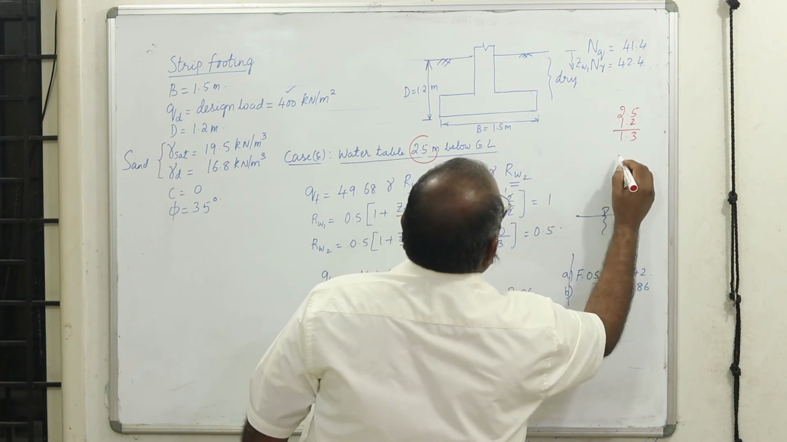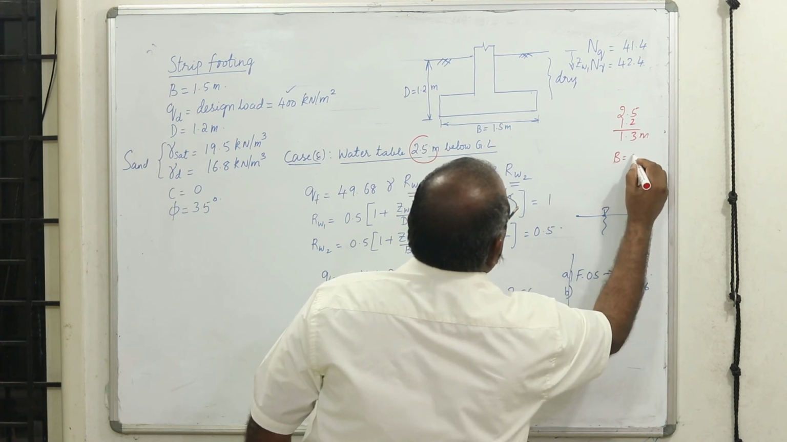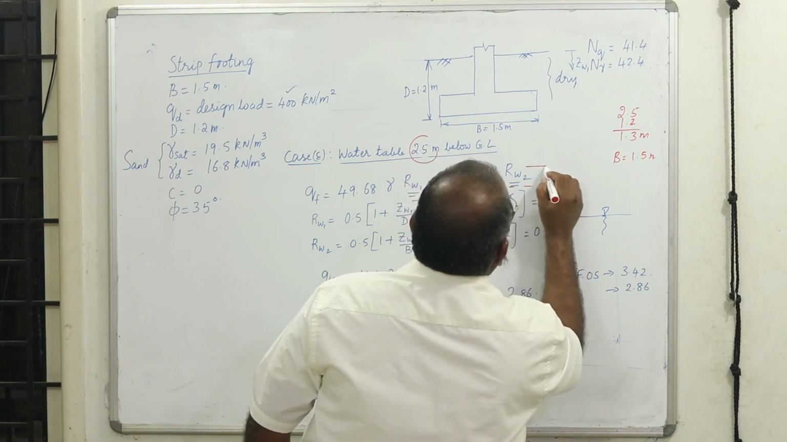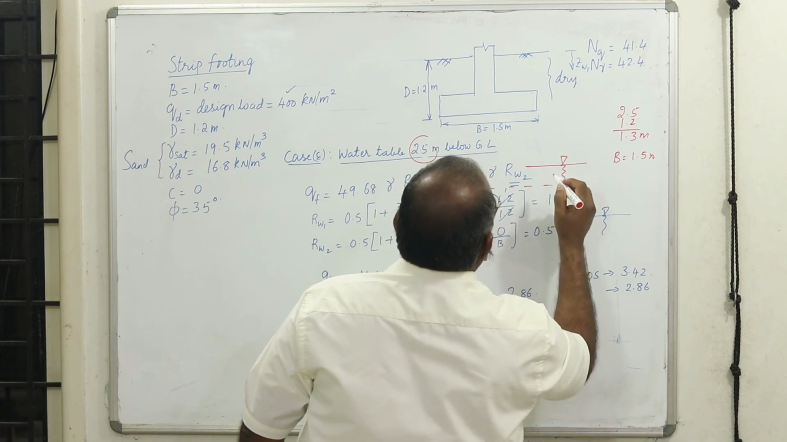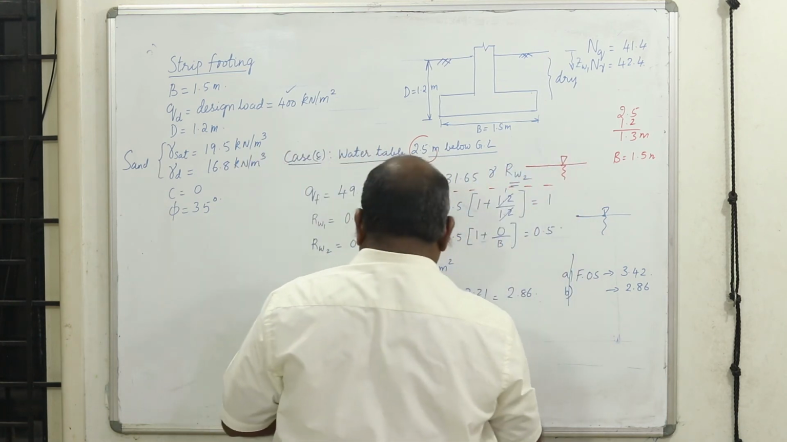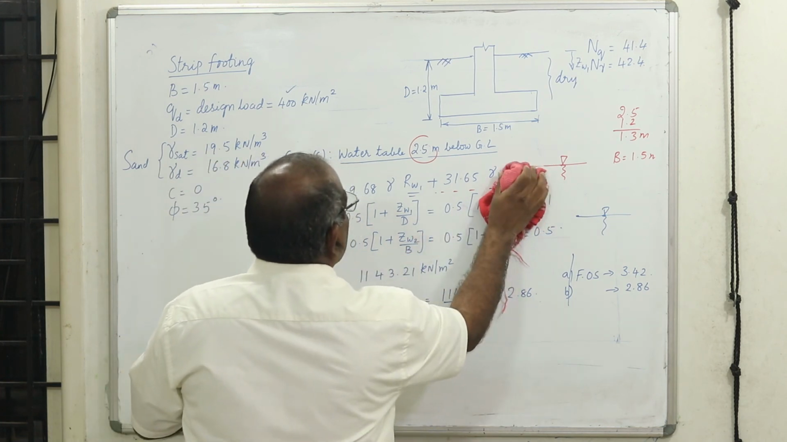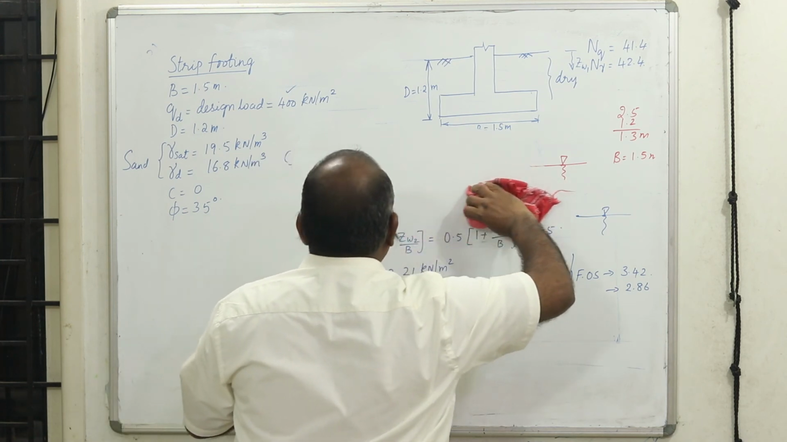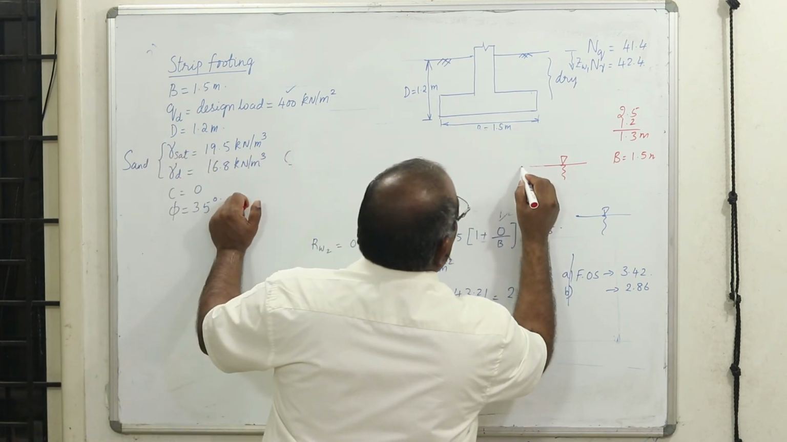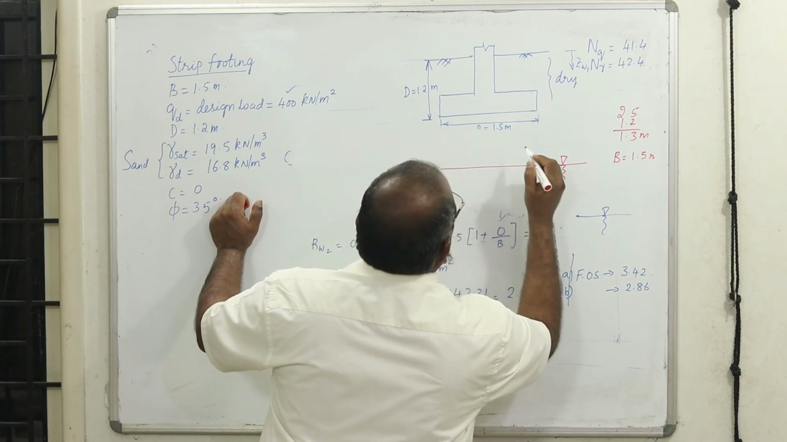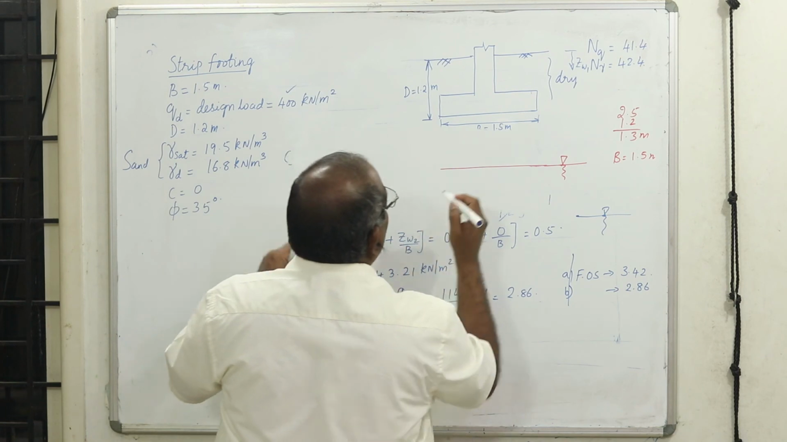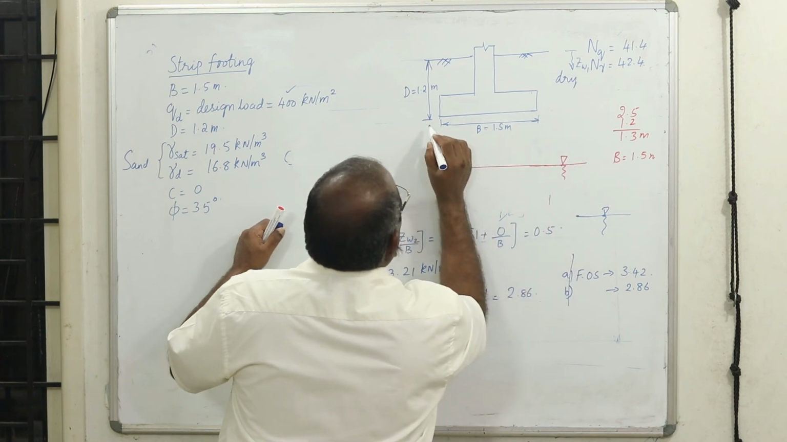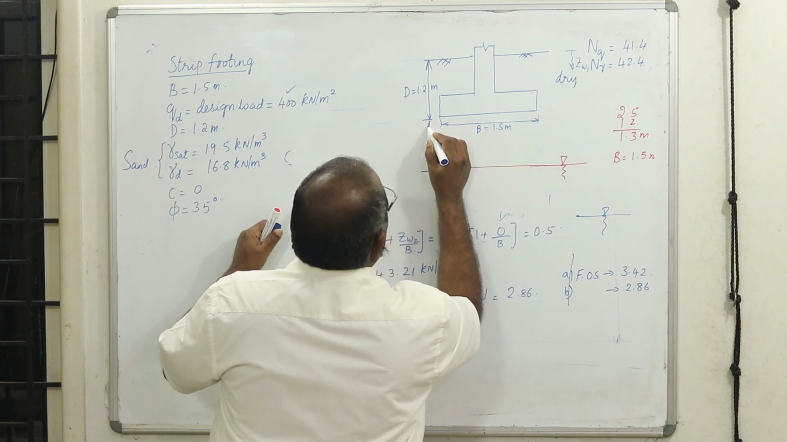Therefore, what is the value of B? B is 1.5 meters. Therefore, the water table is within this zone. It is at a depth which is within the depth of this. Let me erase this portion. The water table is at a depth, what will be this depth? Total depth is 2.5 meters.